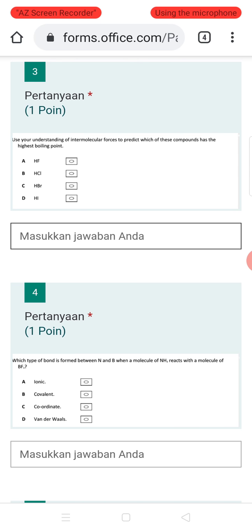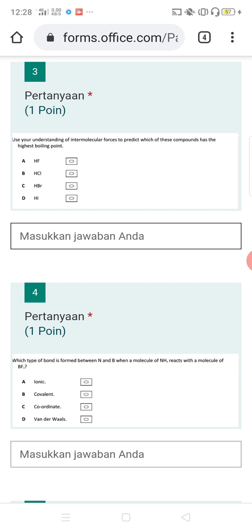Use your understanding of intermolecular forces to predict which of these compounds has the highest boiling point. In HF, there is hydrogen bonding because hydrogen is bonded to a very electronegative atom, which is fluorine. And then B, in HCl, hydrogen is bonded to an electronegative element but not the most electronegative element.